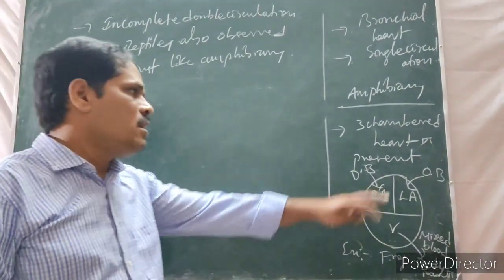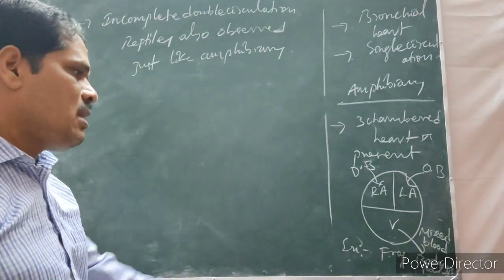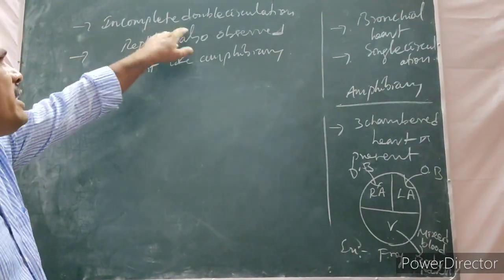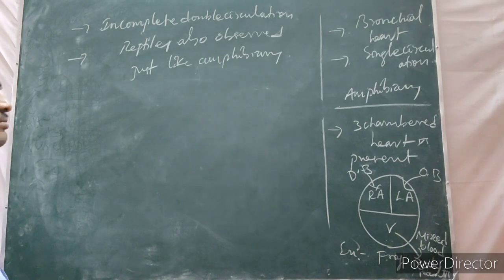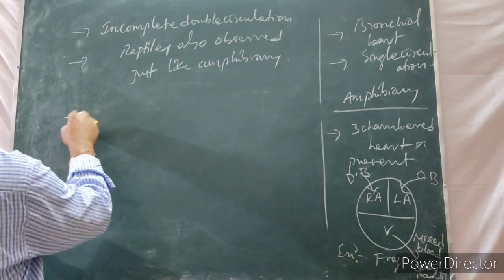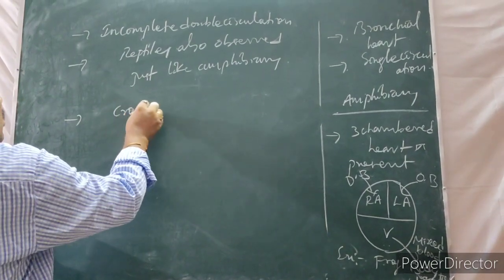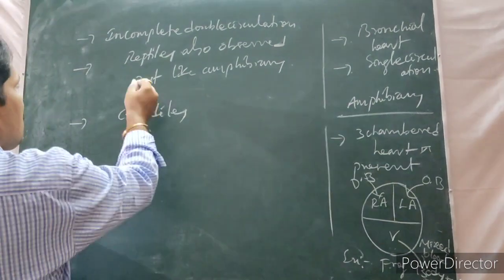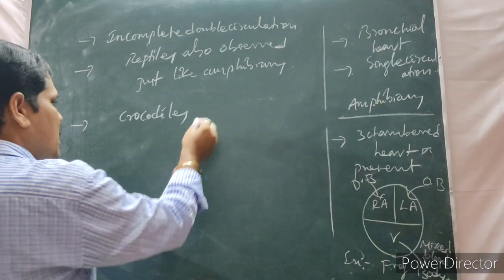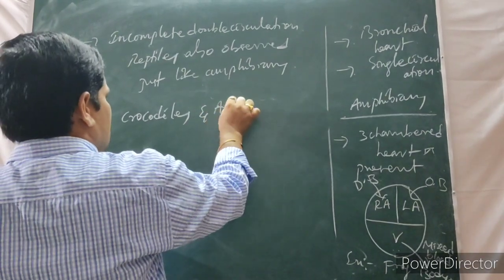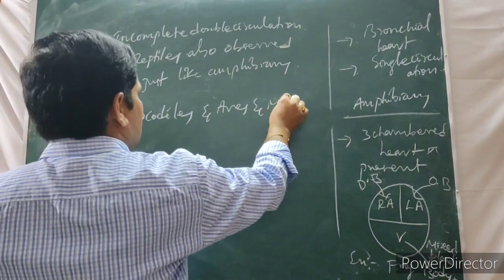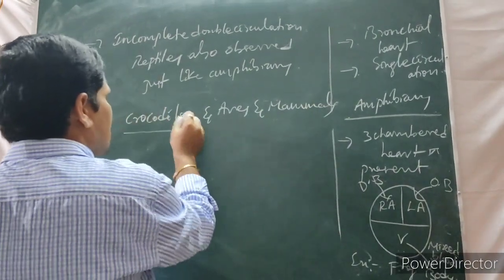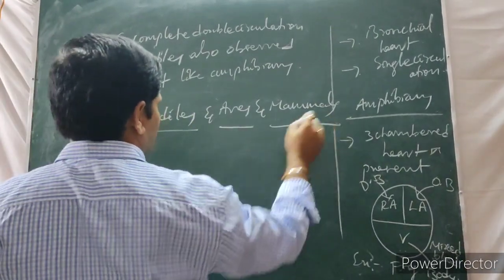What is there? A three-chambered heart, and the mixed blood is pumped. This is an incomplete double circulation. Then what about crocodiles? Crocodiles are reptiles, but they are exceptional cases. Crocodiles, aves, and mammals. Crocodiles come under reptiles, but they are the exceptions.